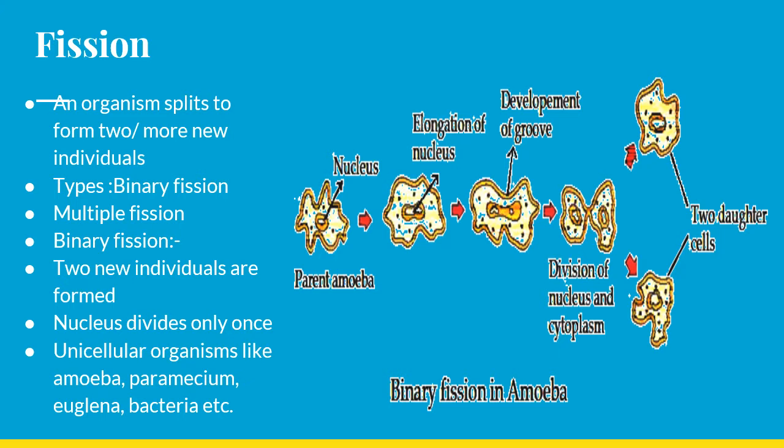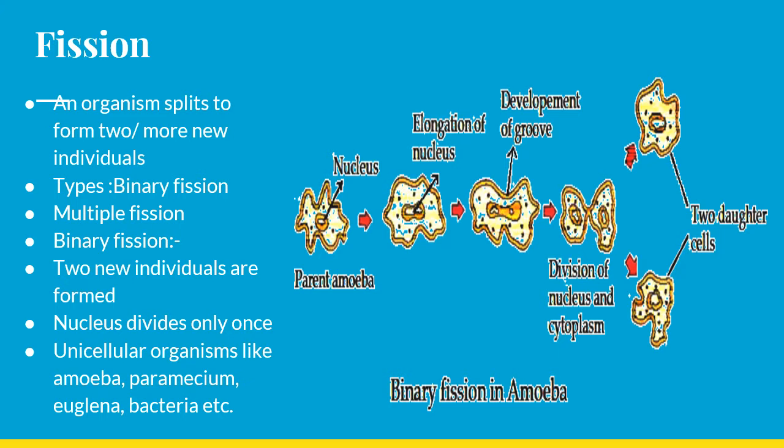So here the picture shows binary fission in amoeba. You can see the nucleus at the center. Elongation of the nucleus takes place, and where the elongation takes place, the cell membrane also develops a groove, and that groove deepens.